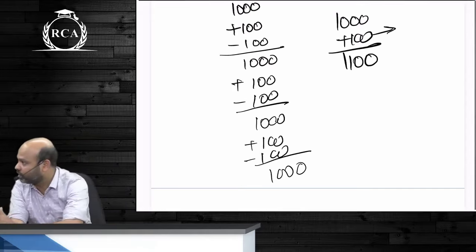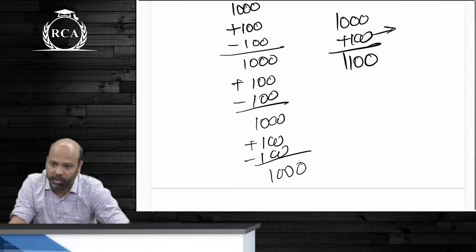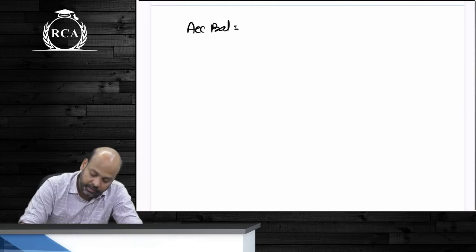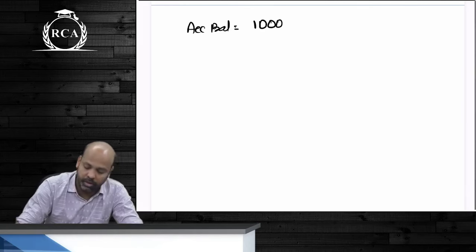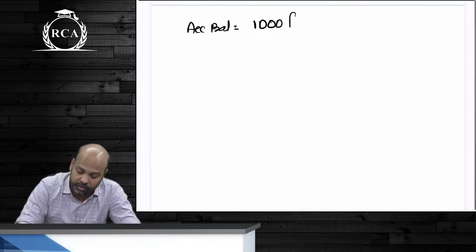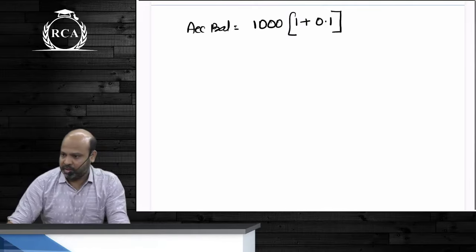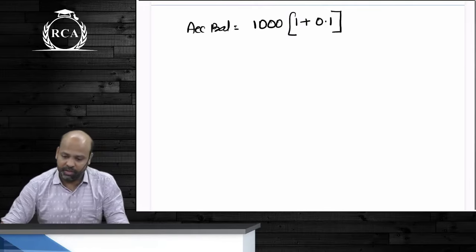So are we all clear about simple and compound interest? Any doubt in this guys? So under compound interest, how do we compute your accumulated balance? जैसे in our example, principal was how much? Rate of interest was. So if I multiply 1000 into 1 plus 10%, that is 1000 into 1.1.